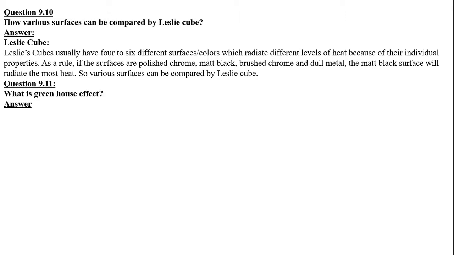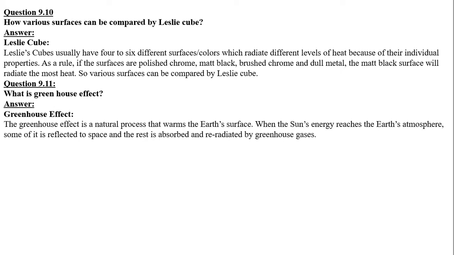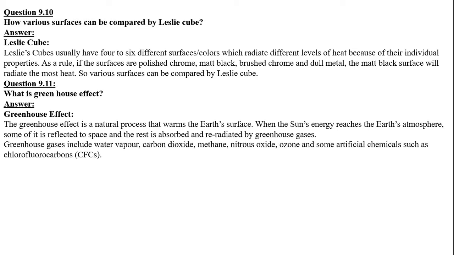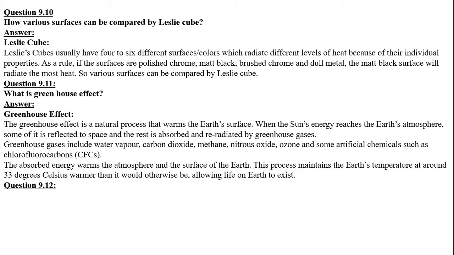Question 9.11. What is greenhouse effect? The greenhouse effect is a natural process that warms the Earth's surface. When the sun's energy reaches the Earth's atmosphere, some of it is reflected to space and the rest is absorbed and re-radiated by greenhouse gases. Greenhouse gases include water vapor, carbon dioxide, methane, nitrous oxide, ozone, and some artificial chemicals such as CFCs, that is chlorofluorocarbons. The absorbed energy warms the atmosphere and the surface of the Earth. This process maintains the Earth's temperature at around 33 degrees Celsius warmer than it would otherwise be, allowing life on the Earth to exist.